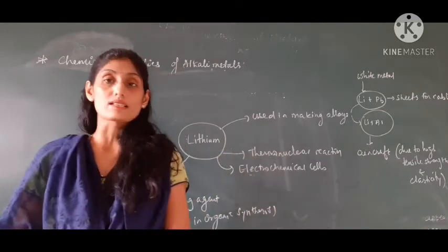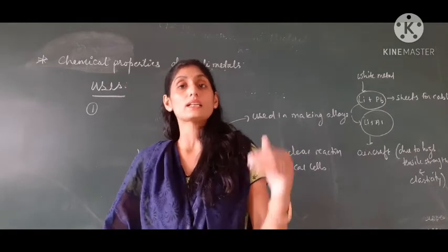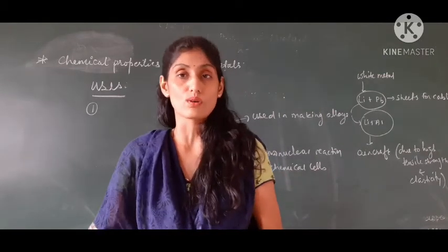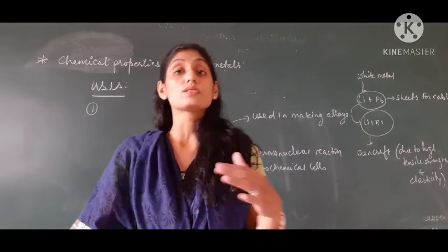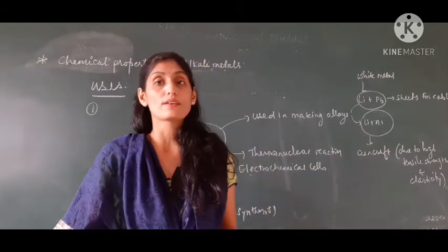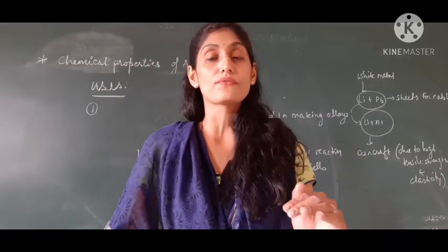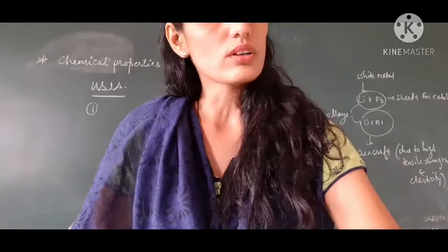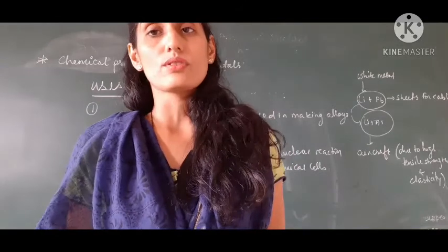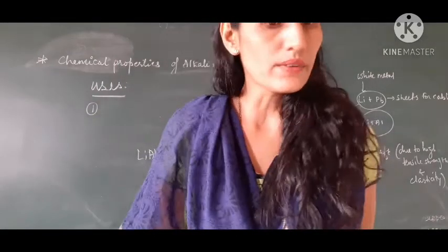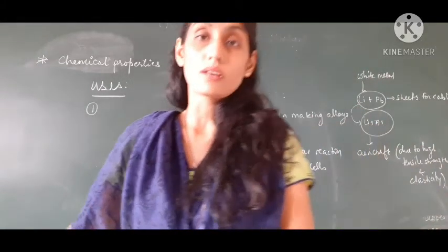Now the next element, that is sodium. Children, sodium is used for making laboratory reagents like caustic soda, that is sodium hydroxide, sodium chloride, washing soda, baking soda. So these are the uses of sodium for making the compounds which we use in the laboratory. Other than that, the alloy of sodium and lead is used for making anti-knock additives for petrol. That is not, I think, given in the textbook. Liquid sodium metal is used in breeder nuclear reactors.